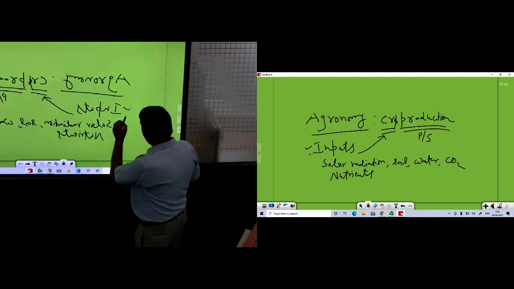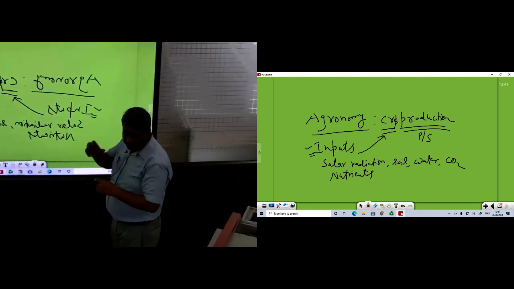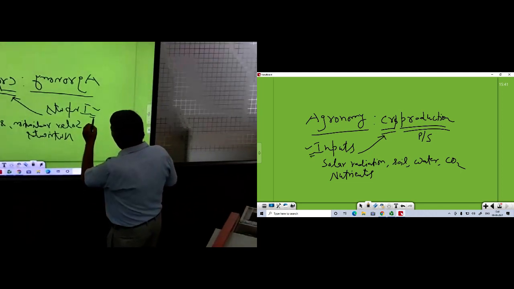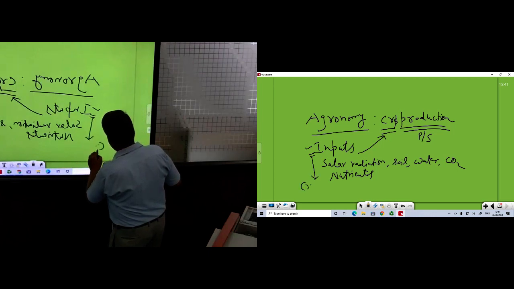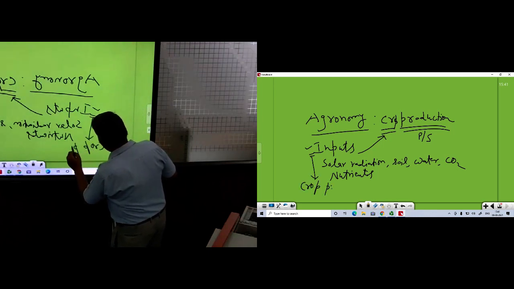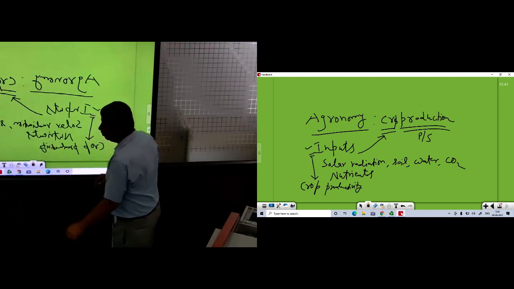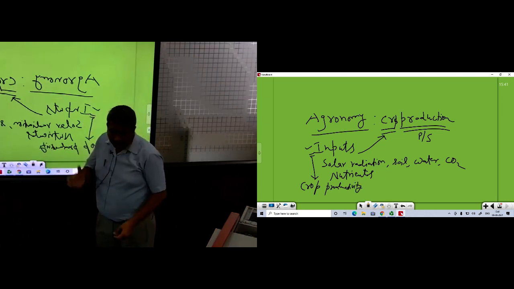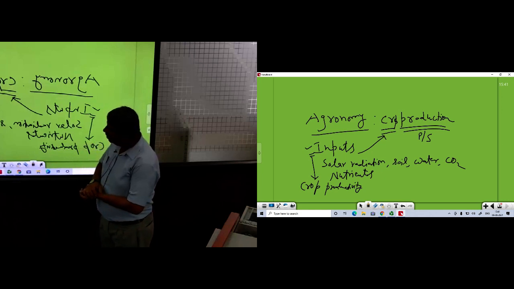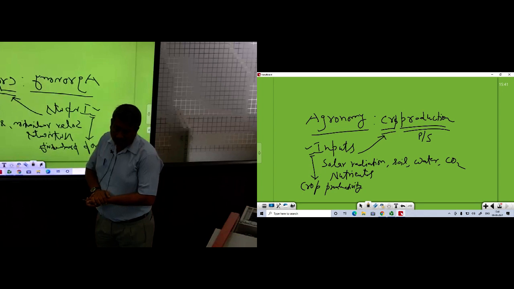And what is the output? The aim is to convert the input into output, and the output is crop productivity. In this sense, agronomy covers all the methods which are required for higher productivity of crop.